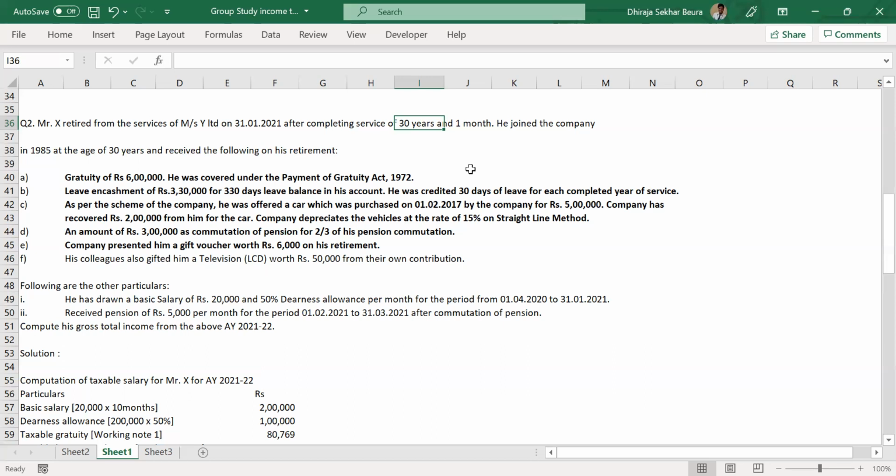For private employees under the Gratuity Act, it would be 15 by 26 into the monthly salary into the number of years that they have worked, or the gratuity amount, or 20 lakhs, whichever is lower. And for private employees who are not under the Gratuity Act, the 15 by 26 will be replaced by 1 by 2.